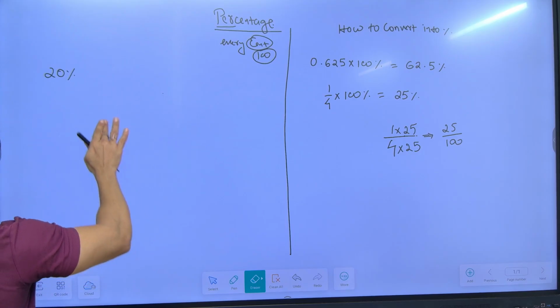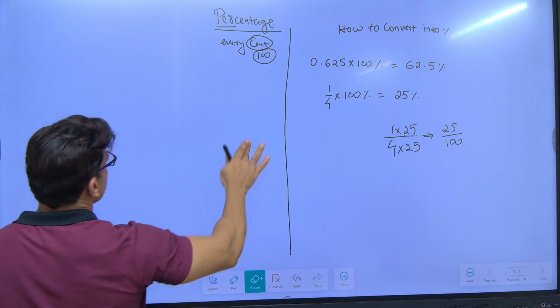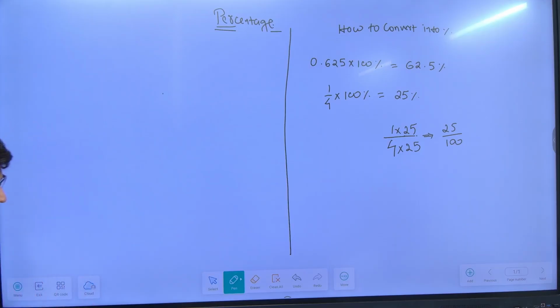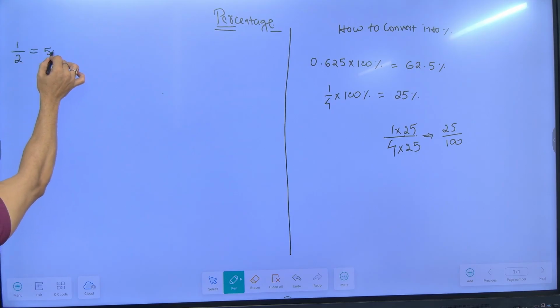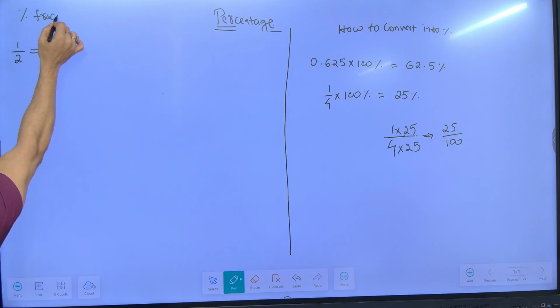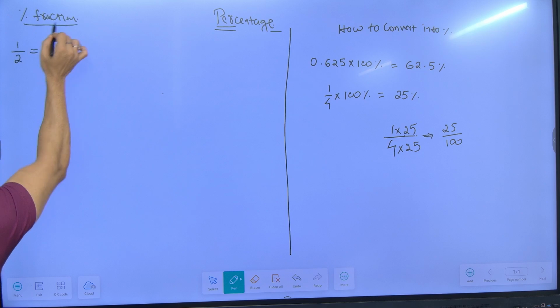First thing is, this will help you in solving your problem much easier, and will take less time in competitive exams if you know percentage fractions and their usage. For example, if I ask you what is 1 by 2, 1 by 2 is nothing but equal to 50%. This is called percentage fraction. You should know what percentage fraction is.